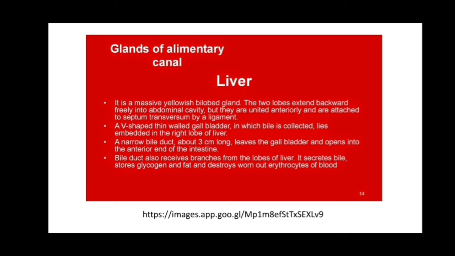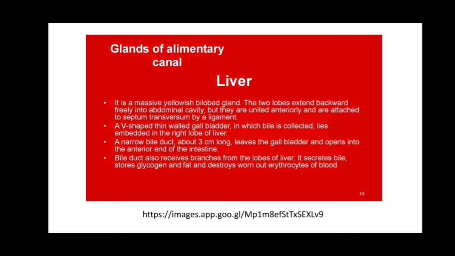Now the glands of the alimentary canal. The liver is a massive yellowish bilobed gland. Bi means two lobes are there in the liver. The two lobes extend backward freely into the abdominal cavity, but they are united anteriorly and attached to the septum transversum by a ligament. A V-shaped thin-walled gallbladder in which bile is collected lies embedded in the right lobe of the liver.